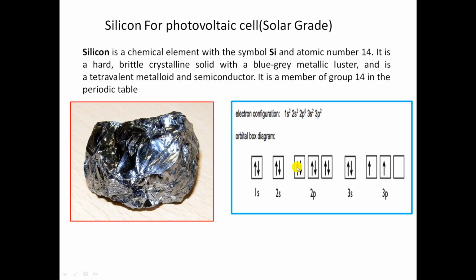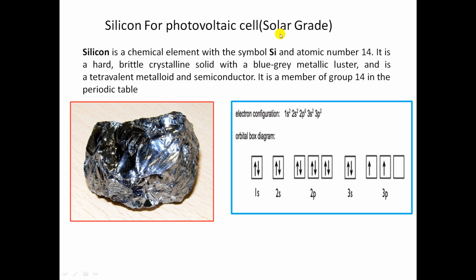Hello friends, now we are going to discuss the silicon for photovoltaic cell, or solar grade silicon. We know that silicon is a semiconductor material and it is a prime material for photovoltaic cells. Silicon is a chemical element with symbol Si. The atomic number of silicon is 14.